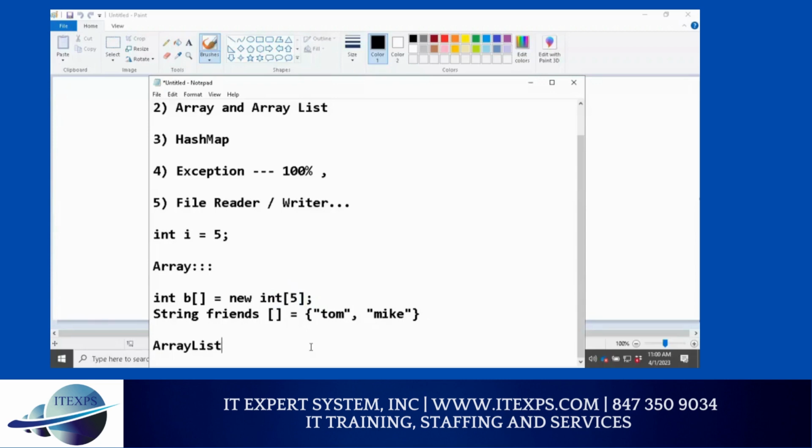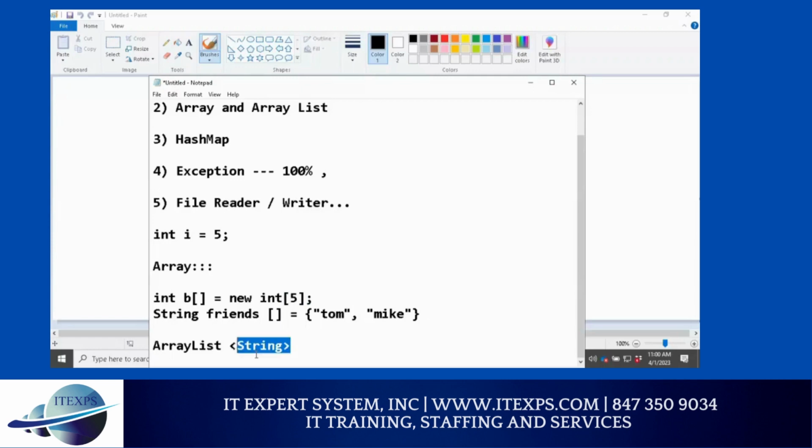So after array list, you specify what kind of array list you have with angular brackets. You specify what is in the array list. So for example, if I say this is String, it means I can only store strings.